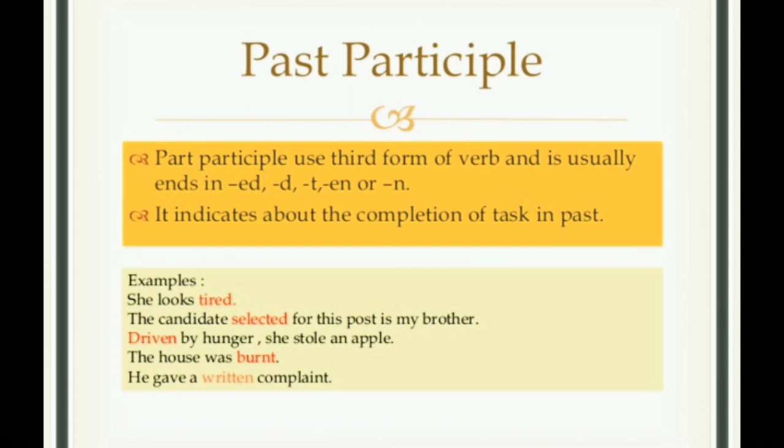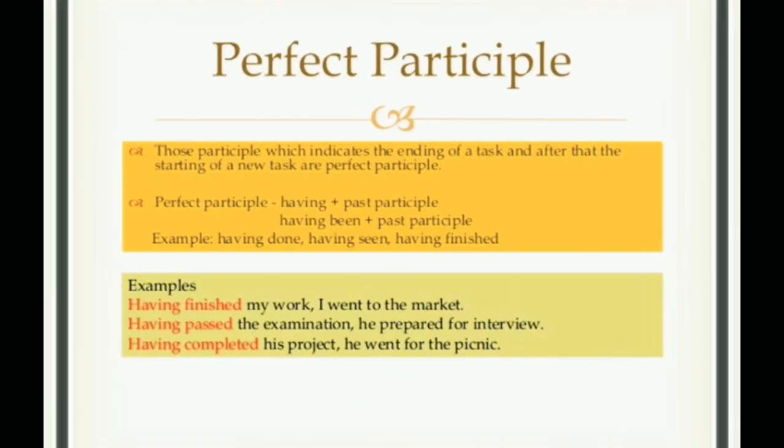Okay, students, I hope you are understanding. Perfect participles. We come to perfect participles. So those participles which indicate the ending of a task, and after that the starting of a new task, are called perfect participles. Perfect participle is having plus past participle, or having been plus past participle. So the task is actually completed in the past, and again a new task is added or is going on, that is called a perfect participle.